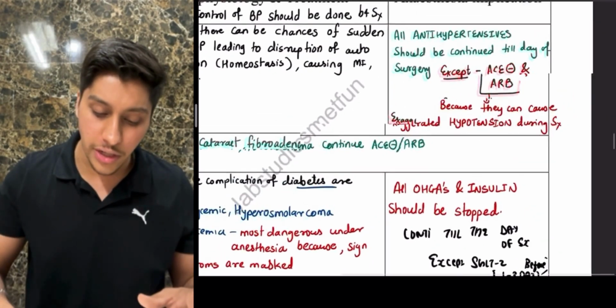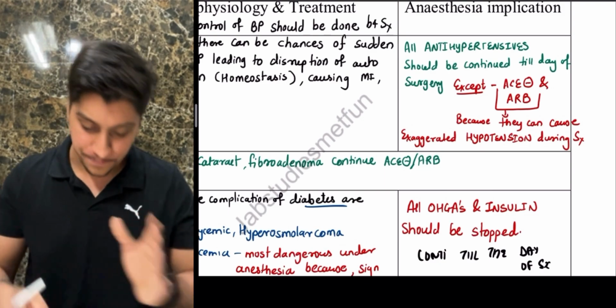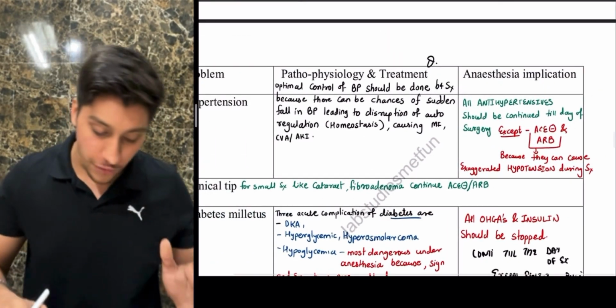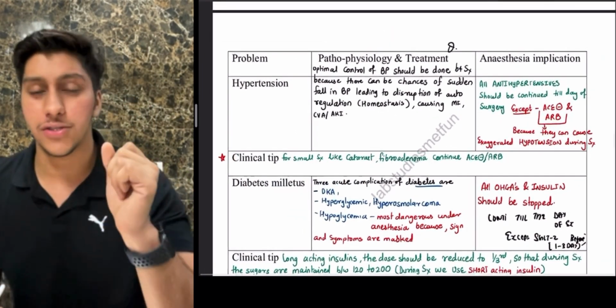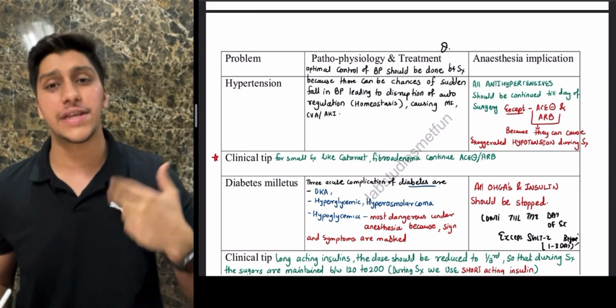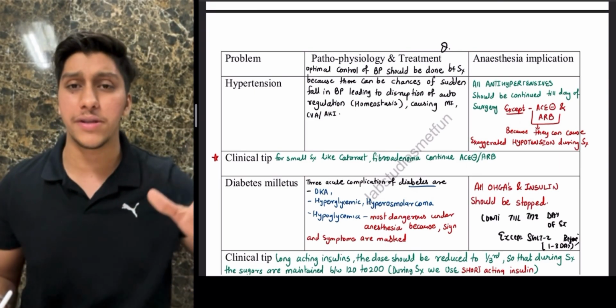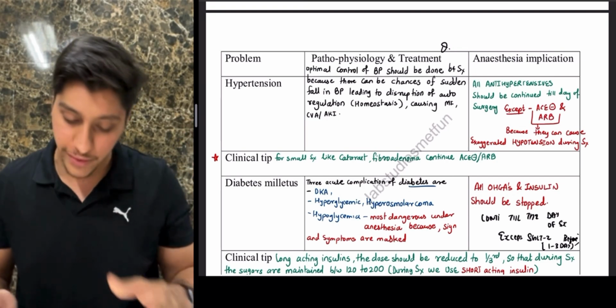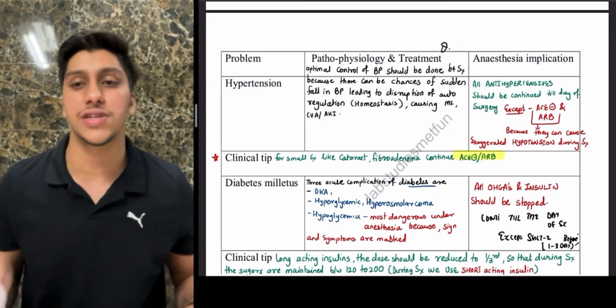Okay, if you can use another drug rather than this. So this is the management. If they ask you what is the clinical tip, remember, if a patient is having a small surgery like a cataract or a breast fibroadenoma, you don't have to taper the dose or stop the dose early. You can continue with ACE inhibitors and ARBs. Okay, so just remember this.